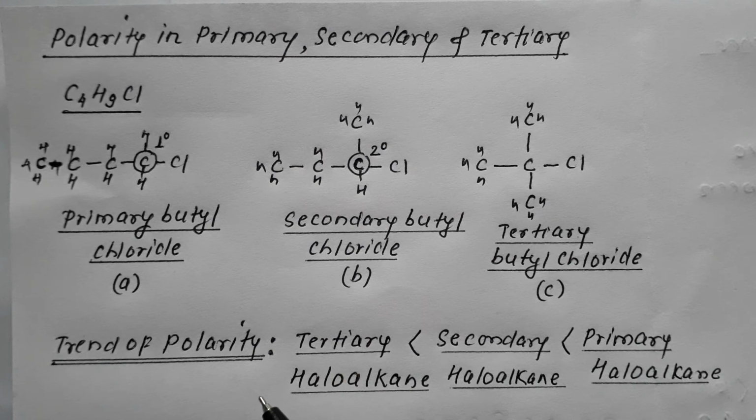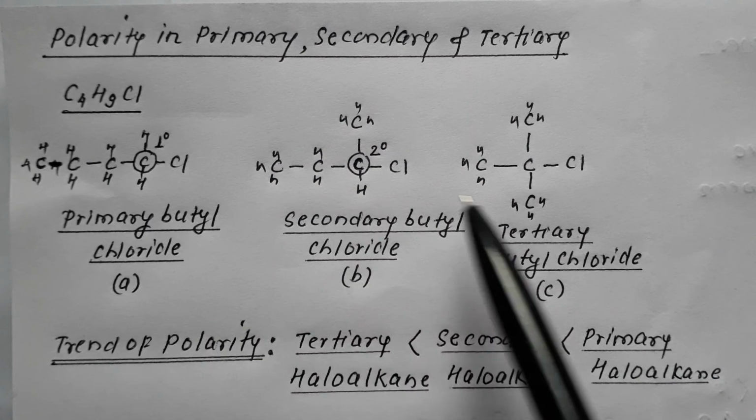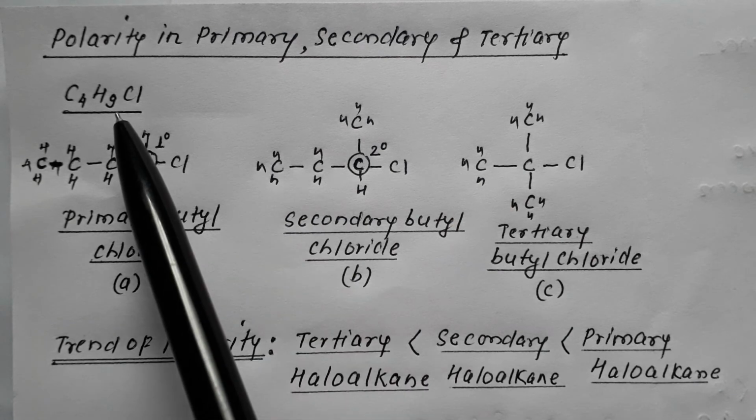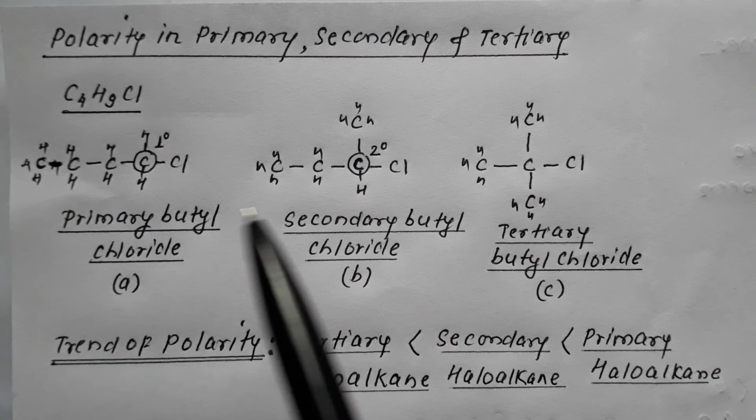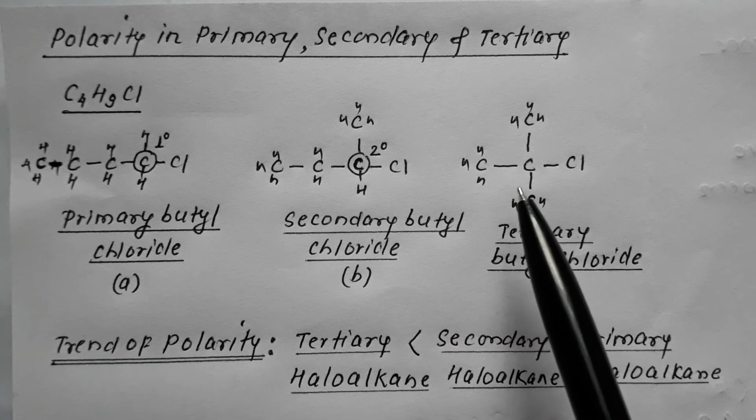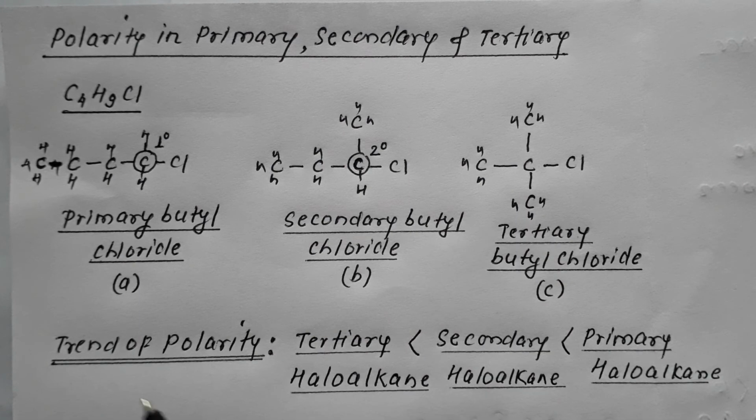Remember, the trend is the tertiary haloalkanes are least polar. Secondary haloalkanes are comparatively more polar, and primary haloalkanes are most polar. So if we discuss two or more molecules which are isomeric to one another, these are C4H9Cl. These are the three structures. One is primary, other is secondary, third one is tertiary. Our observation is among primary, secondary and tertiary, the trend of polarity is least in case of tertiary, highest in case of primary.